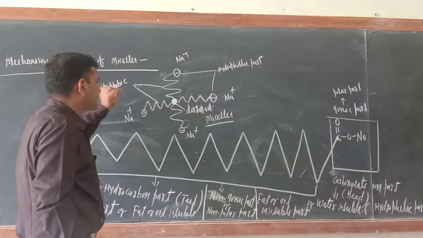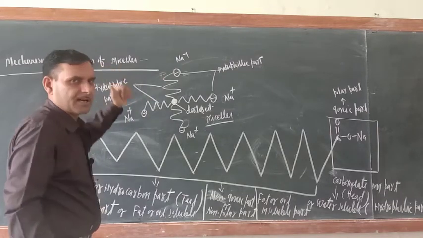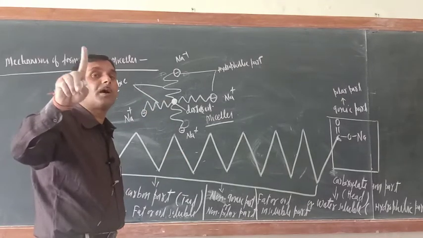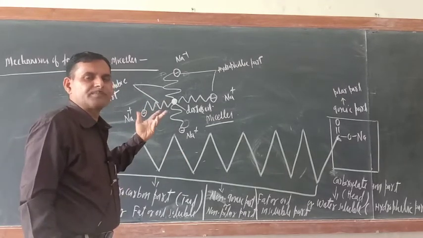So this orientation is known as a micelle. And see, nearly 100 molecules of soap will form one micelle. So what are micelles?